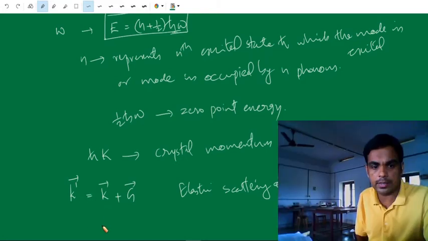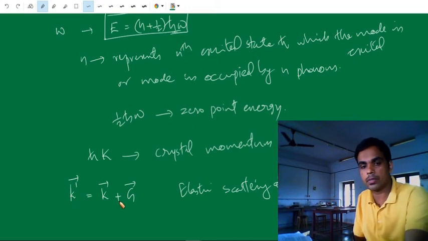Here k is the incident wave vector and k dash is the scattered wave vector.